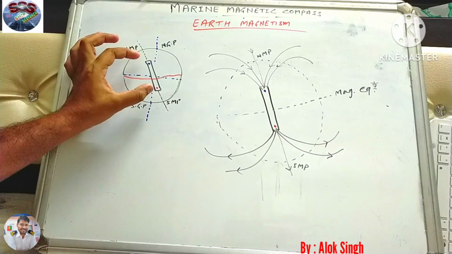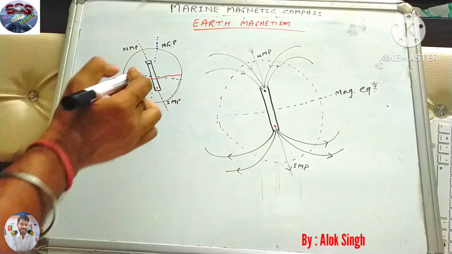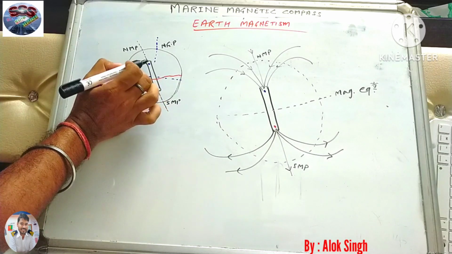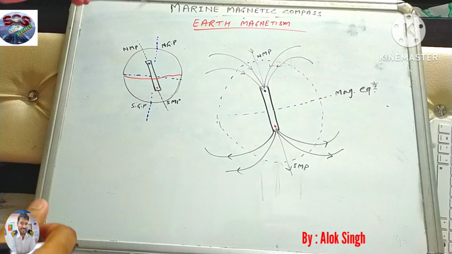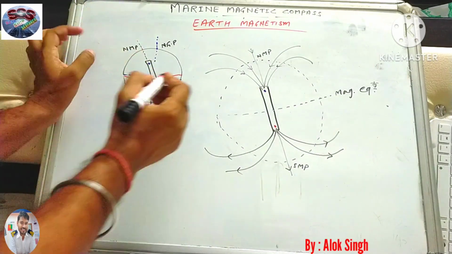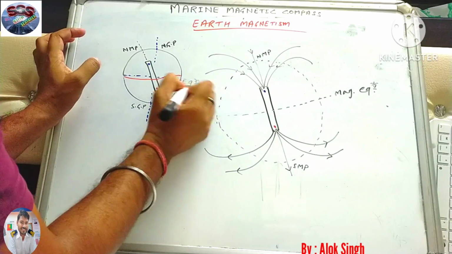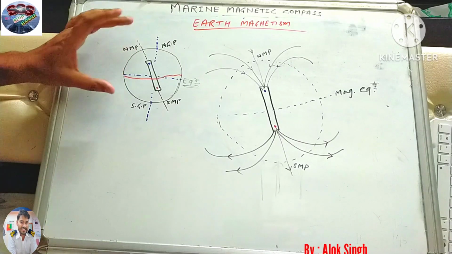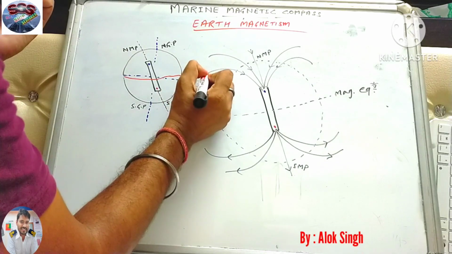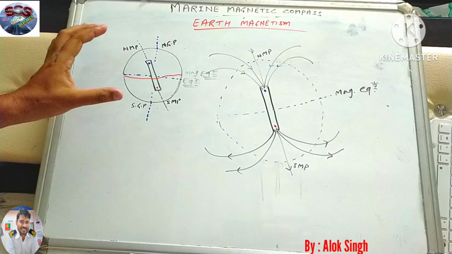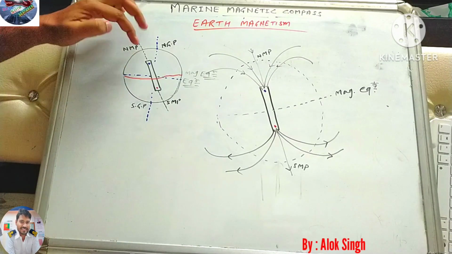We assume that an imaginary magnet is present in the core of the earth, behaving like a magnetic rod placed so that it passes through the earth's equator, like this blue line. I'm showing it here as the earth equator, not the magnetic equator. And this red one is the magnetic equator. So what happens is, the earth's magnetic pole is not exactly the geographical pole.